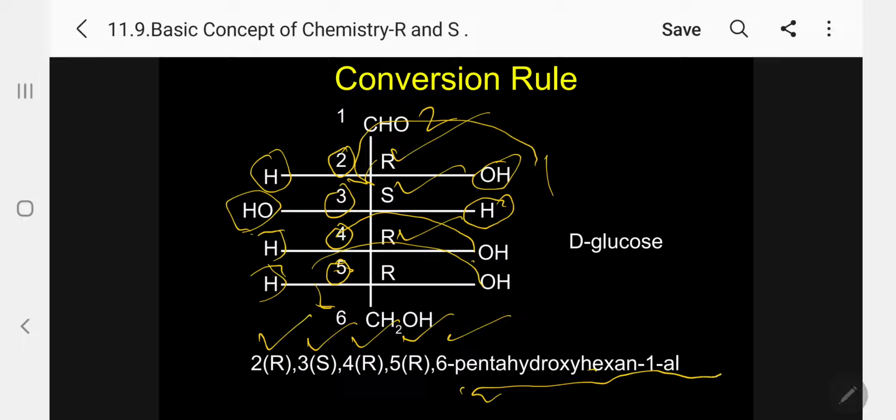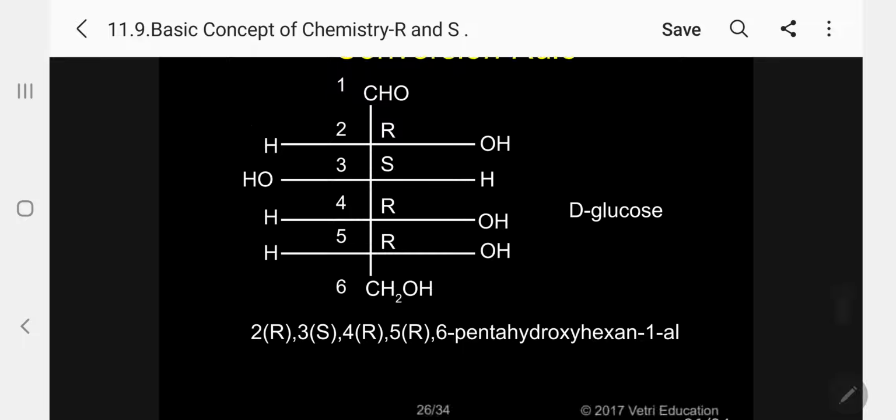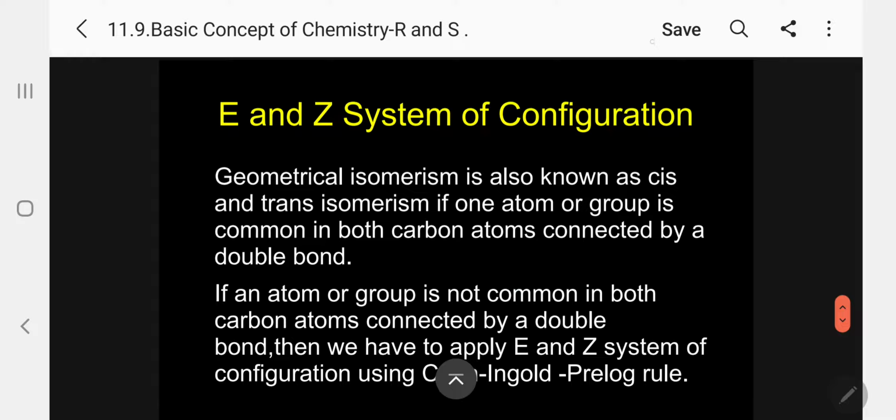pentahydroxyhexanal. This is the open chain form of D-glucose. Why am I calling it D-glucose? Because the lowermost asymmetric carbon has OH on the right hand side. D-glucose. So what is the IUPAC name for D-glucose? 2R, 3S, 4R, 5R, 6-pentahydroxyhexanal. Please follow, my dears. Any complicated structure, we can do it. Now, let me go for the E and Z system of configuration.